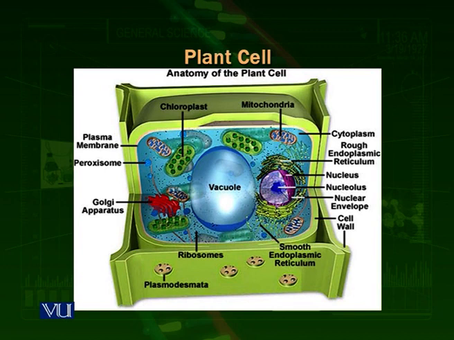The plant cell is covered by a thick wall, then the cell membrane, then come its different organelles. As you can observe in the diagram, you can see a large vacuole. Plant cells have a very large vacuole when they are mature. You can see a nucleus which is slightly on a side due to the presence of a large vacuole. You can see different mitochondria. You can see the Golgi apparatus and a lot of other organelles inside the cell.